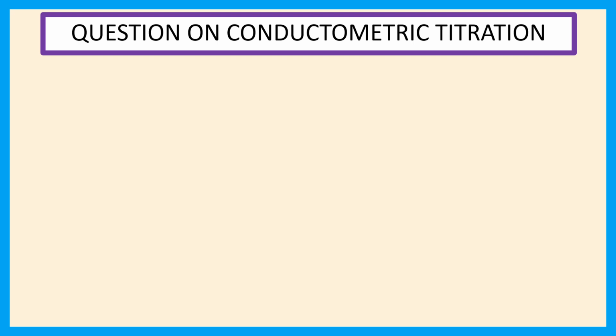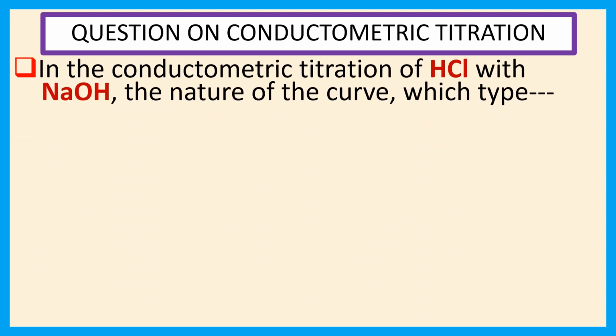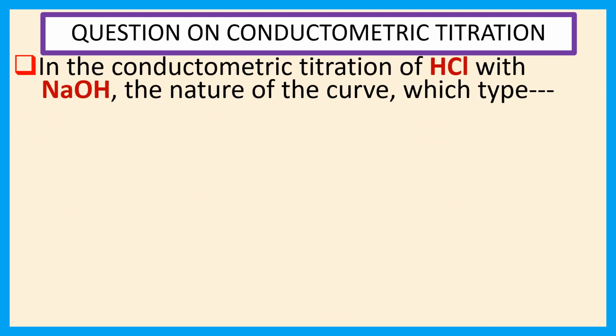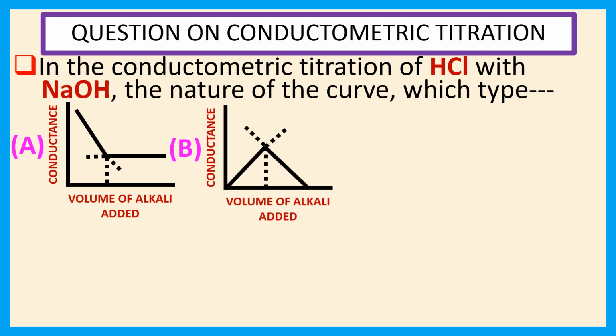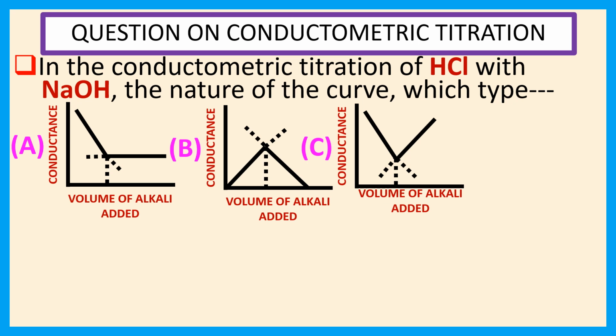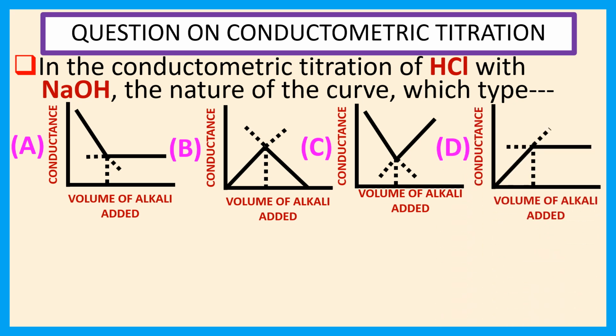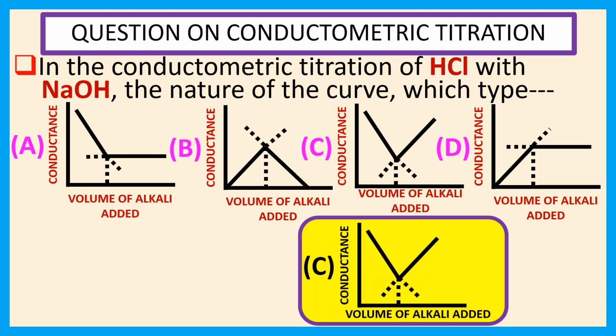Welcome everyone. Question on conductometric titration. In the conductometric titration of HCl with NaOH, the nature of the curve, which type? Choices are A, this type, B, this type, C, this type, and D, this type. Answer is C, this type.